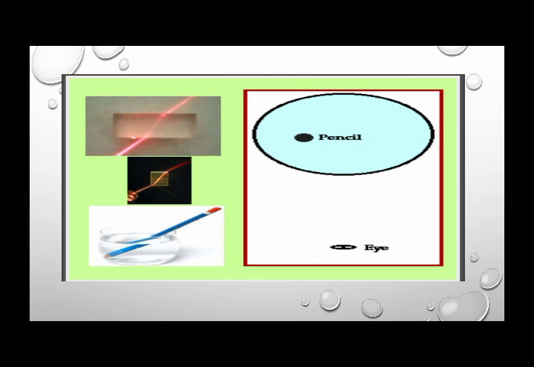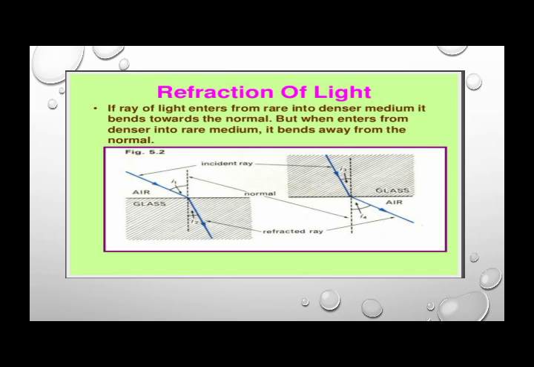This is because of refraction, because the speed varies from one medium to another medium. When light is traveling in air, it is traveling with a higher speed, while when it travels in water, the speed decreases, so the direction also changes. Here you can see the diagrams in front of you.